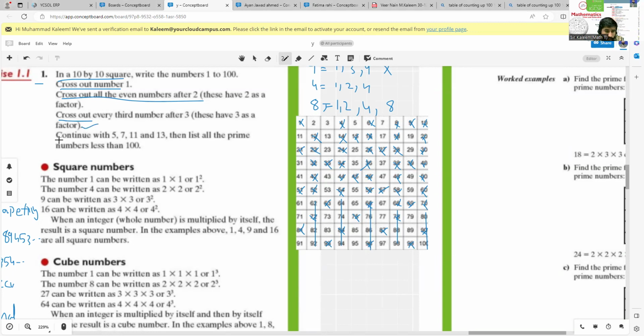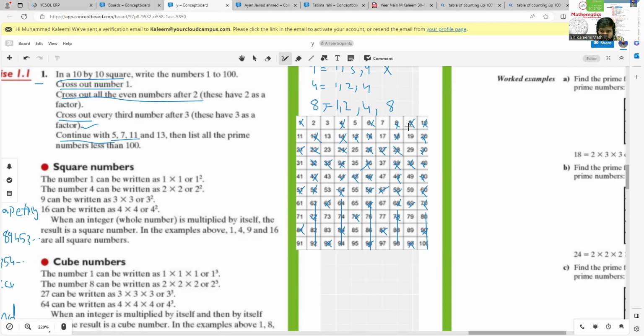Now you just have to follow the fourth condition, in which we just have to continue with 5, 7, 11, and 13. Then list all the prime numbers. You have to follow this step. We have to cross out the multiples of 5, or you may say every fifth number after 5.